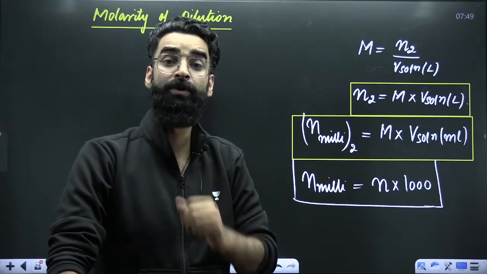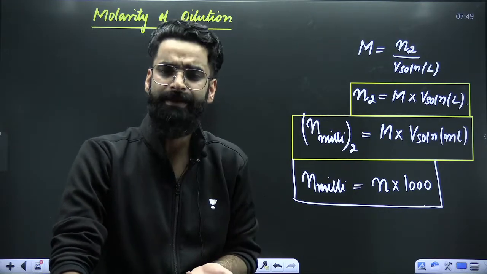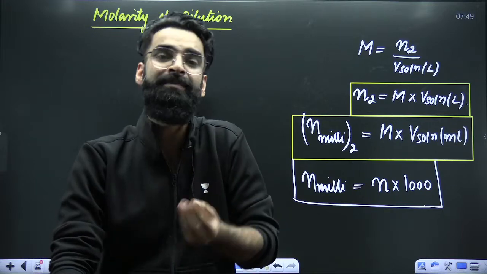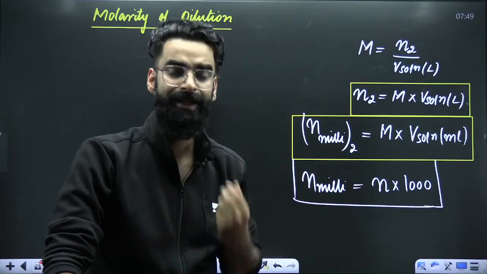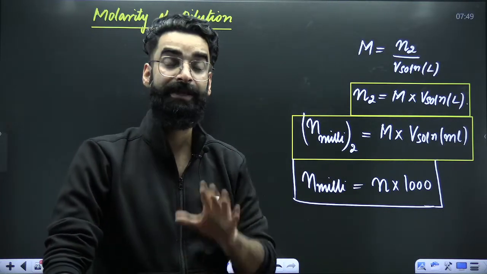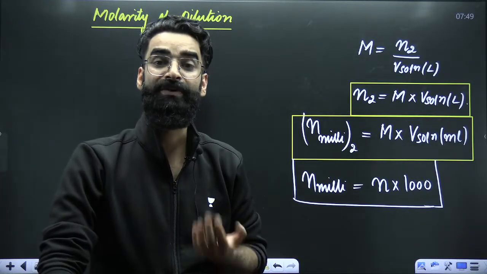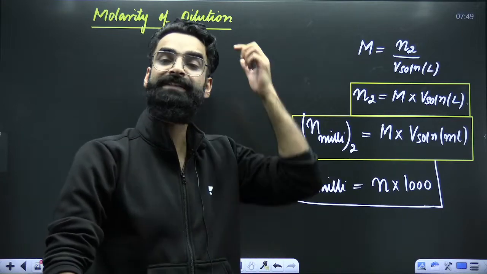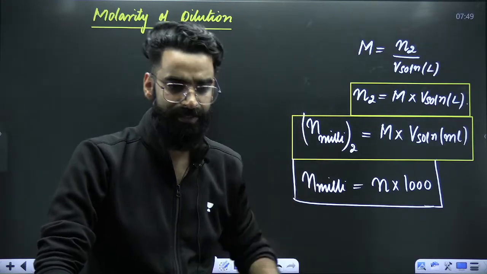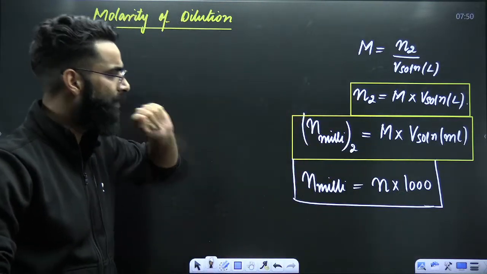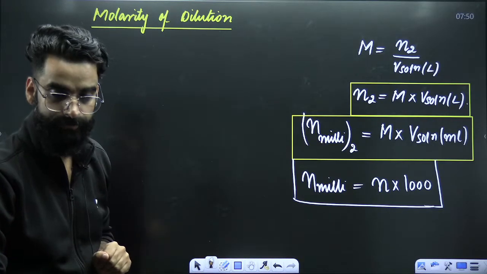You can say we have 2000 millimoles of the same substance. Let's say I've got 10 moles of some substance. You can say we have 10,000 millimoles of that substance. So do remember these few basic terminologies which I've mentioned.